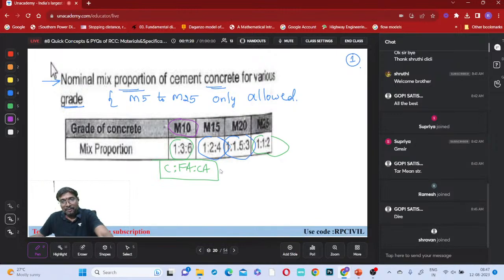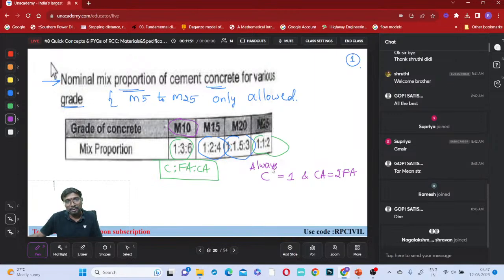Now, suppose you are not getting this suddenly, how to remember this, anyone? Did you observe this? Approximately, what will the fine aggregate value be? Always cement you take as 1, and the coarse aggregate proportion will be equal to 2 times the fine aggregate proportion, isn't it? 1:3:6, 1:2:4, 1:1.5:3, 1:2. Is that clear, everyone?